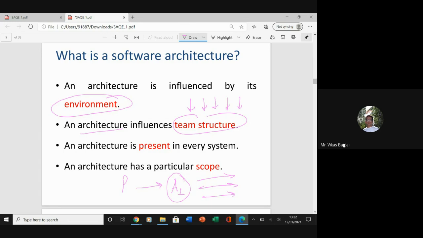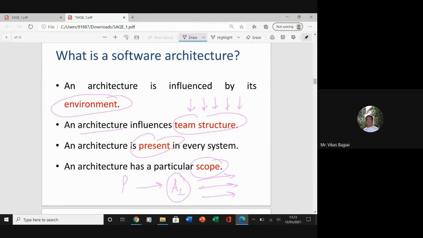Next, your architecture is present in every system. Of course, in any and every possible system, there will be one architecture or another. What kind of structure that would be, we'll get the idea in the upcoming slides. And then your architecture has a particular scope as well.